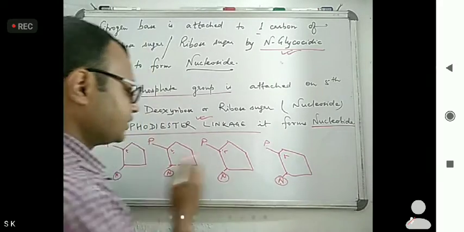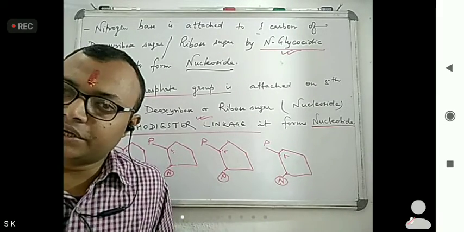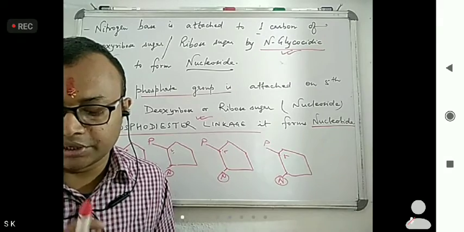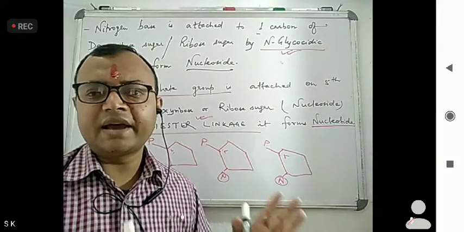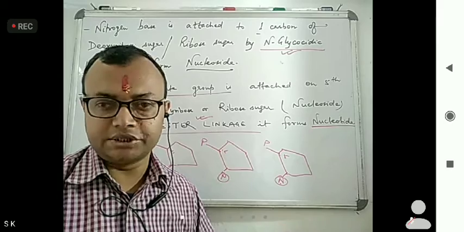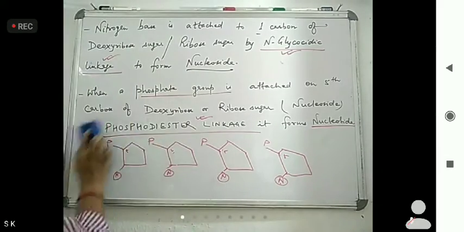So one is connected through N-glycosidic linkage and one through phosphodiester linkage. Now, what is the backbone of the polynucleotide chain? Sugar and phosphate.